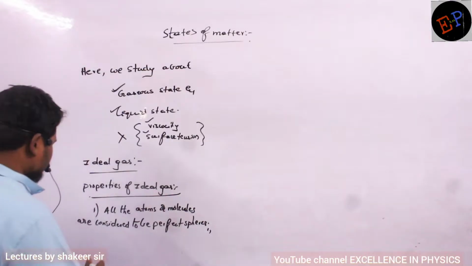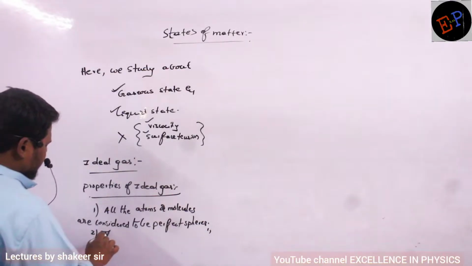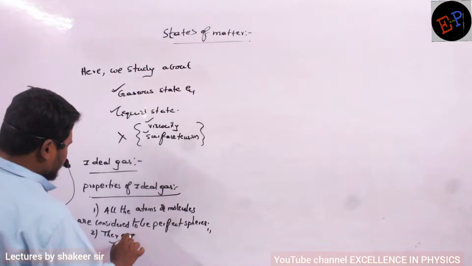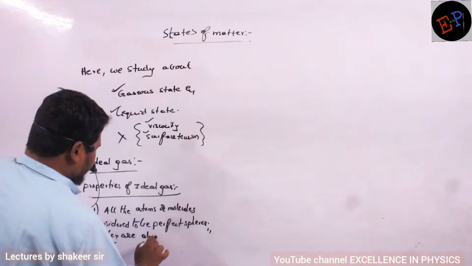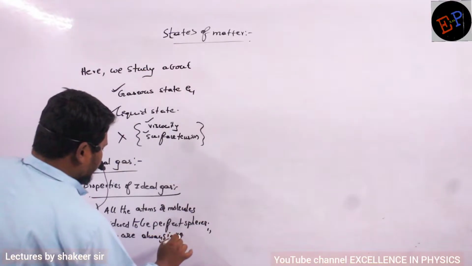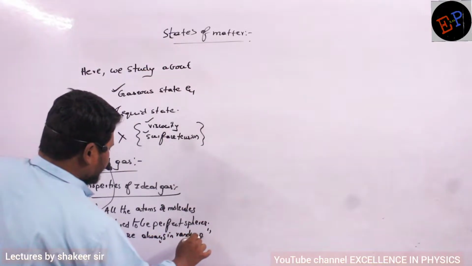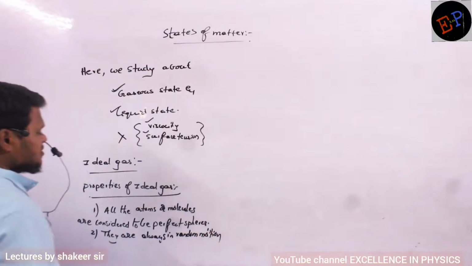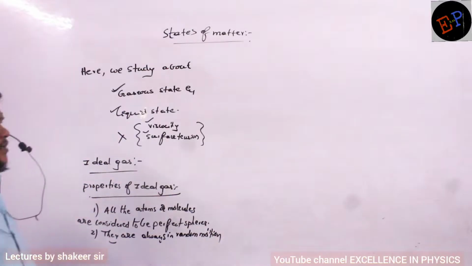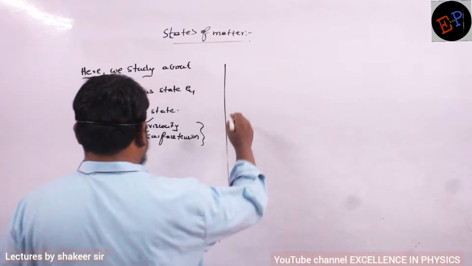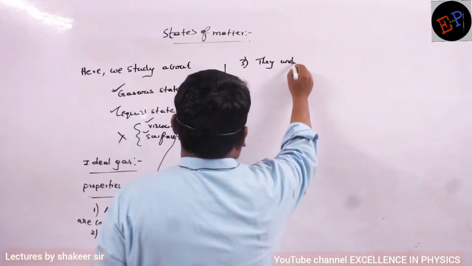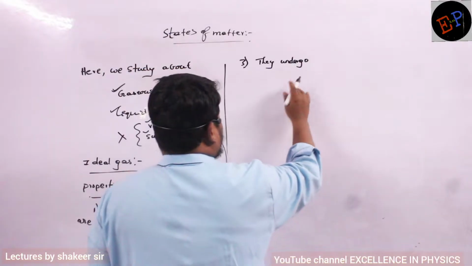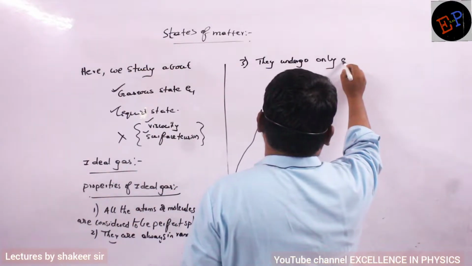The second property is that they are always in random motion. The third property is that they undergo only elastic collisions.